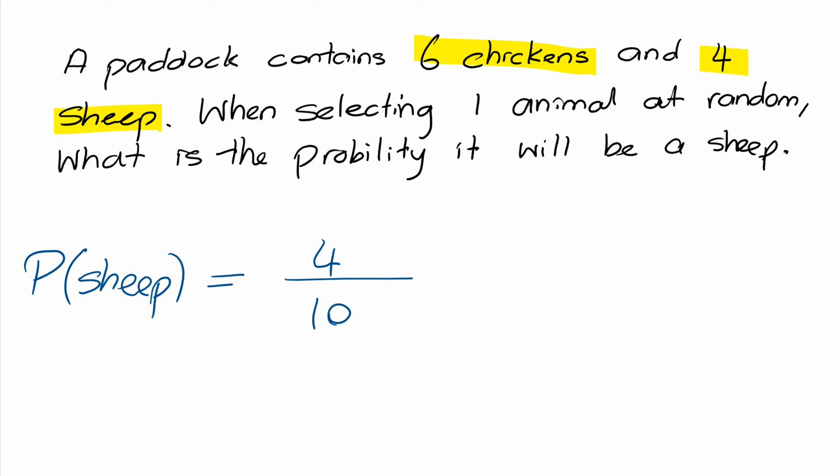Now if you want to convert that to a decimal, you can. The decimal version of that would be 0.4. And that satisfies the condition of being between 0 and 1. And we have solved what is the probability of it being a sheep when selected at random.